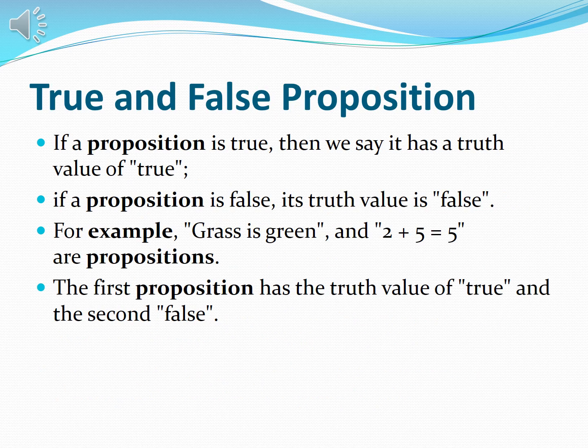As we have seen, a proposition could be true or false. If a proposition is true, then we say it has a truth value of true. If the proposition is false, then its truth value is false. For example, "grass is green" and "2 plus 5 is equal to 5" are propositions. The first proposition has the truth value of true because grass is green, but the second one is false because 2 plus 5 is not equal to 5. So these are two different statements: one has a true value, the truth value, and the other has a false value.